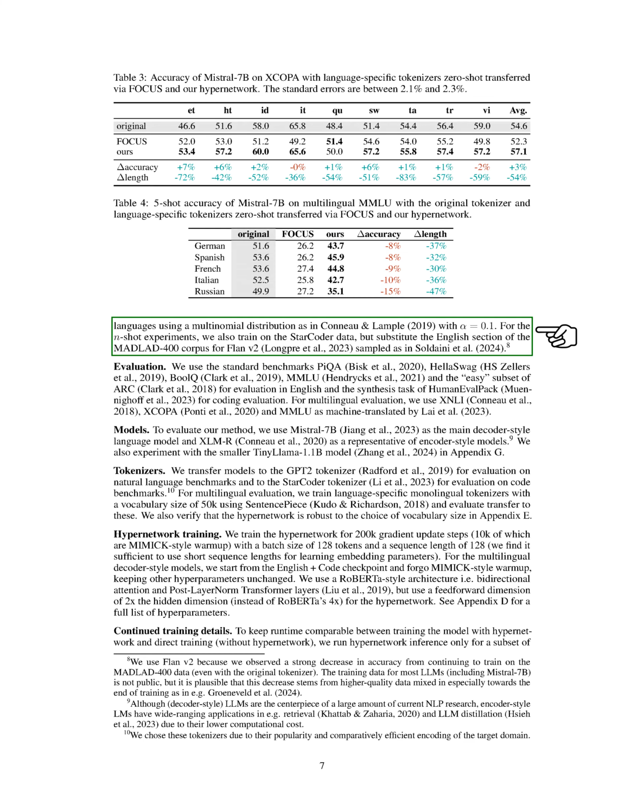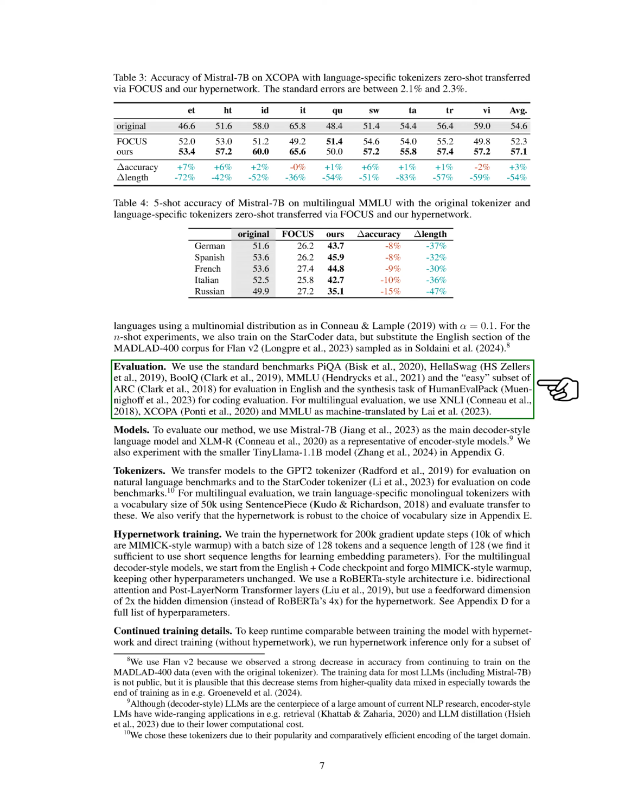We sample languages using a multinomial distribution. For the N-shot experiments, we train on the StarCoder data but replace the English section of the MADLAD400 corpus with Flan v2. For evaluation, we use various benchmarks such as PIQA, HellaSwag, BoolQ, MMLU, ARC, XNLI, XCOPA, and HumanEvalPack.